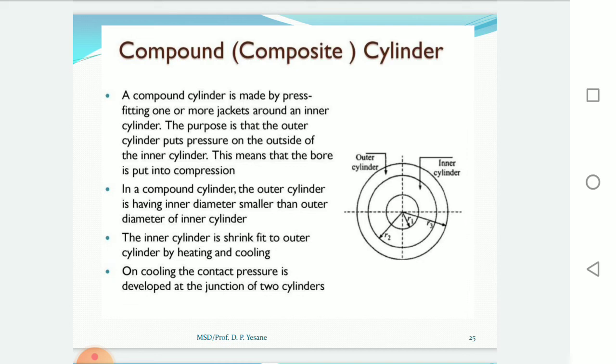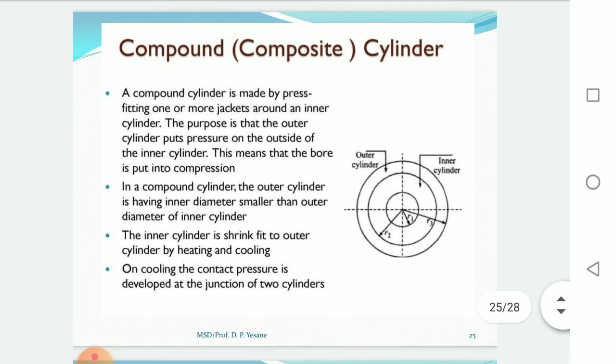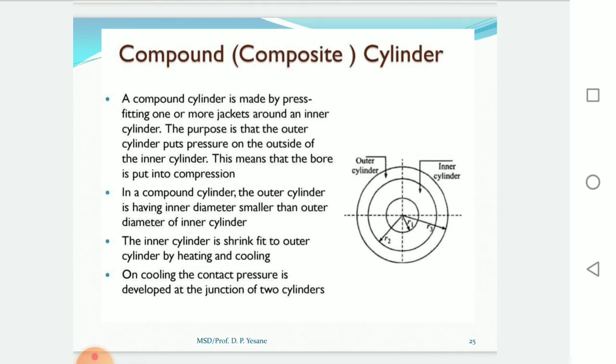A compound cylinder is made by press fitting one or more jackets around the inner cylinder. So a compound cylinder has two parts: one is a jacket and another is the inner cylinder. The outer cylinder is known as a jacket, and the assembly of both is known as a compound cylinder. The purpose is that the outer cylinder puts pressure on the outside of the inner cylinder. This means that the bore is put into compression.